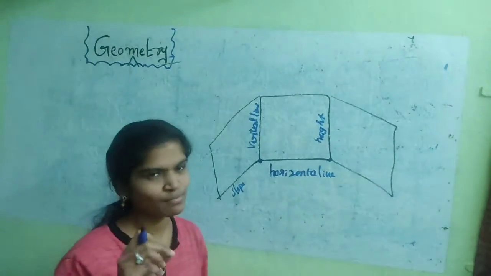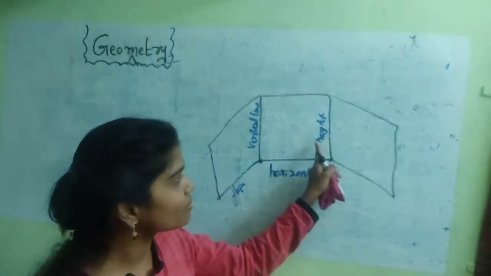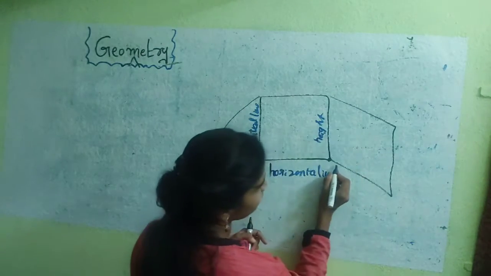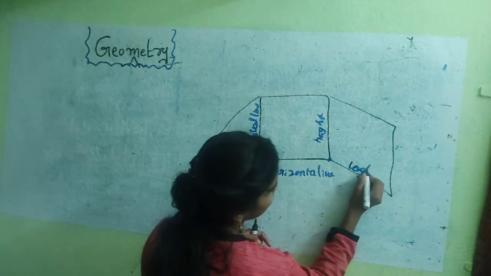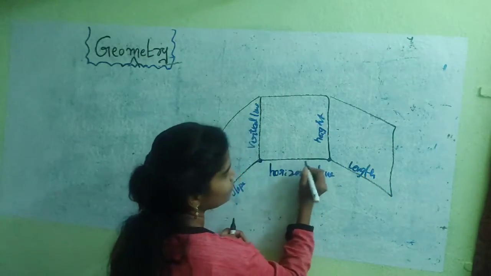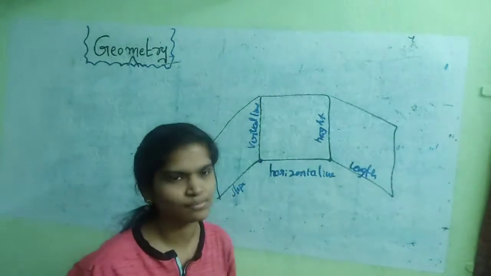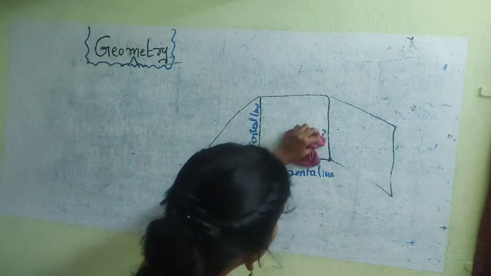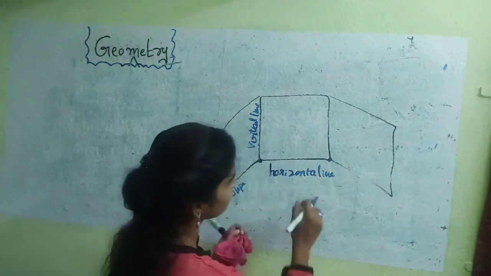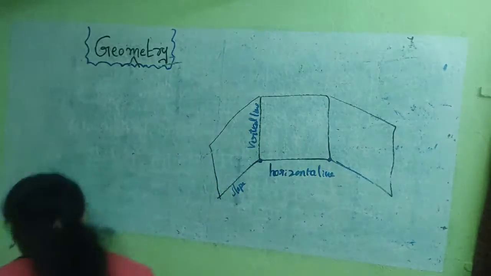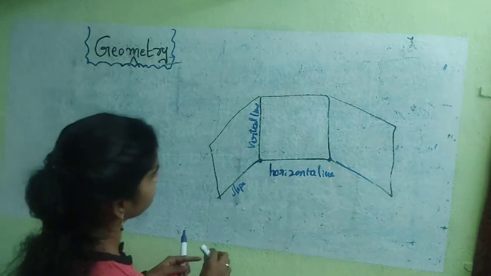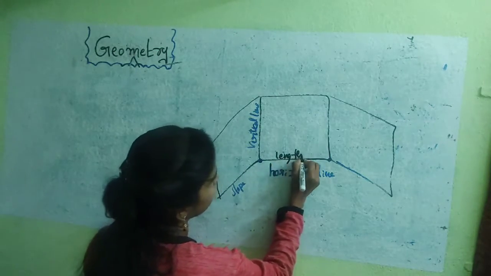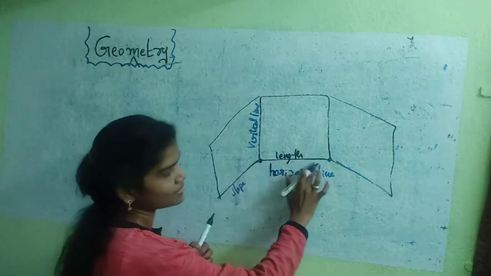For writing purposes, I can write this here. Height, and this is the length. This is the width line. You can observe it like this. You can get confused like this. This is the length representation.